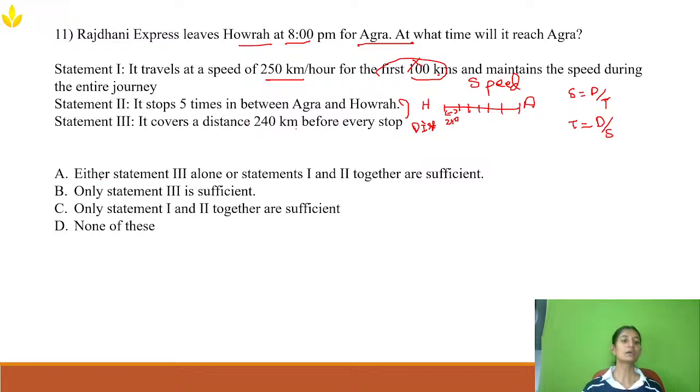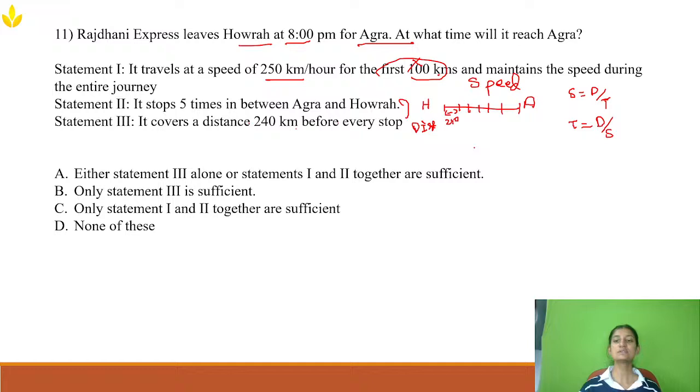But in the option, they are telling either statement 3 alone or statements 1 and 2 together are sufficient. From 1 and 2, I only got to know how many stops there are and what the speed is. From statement 3, I got to know the distance between two stops.